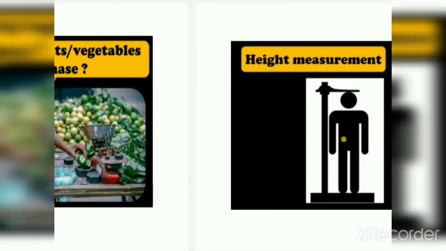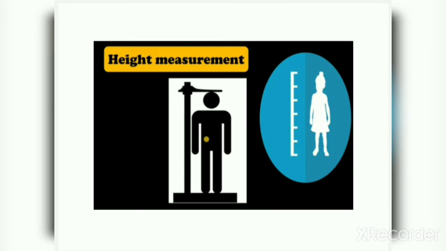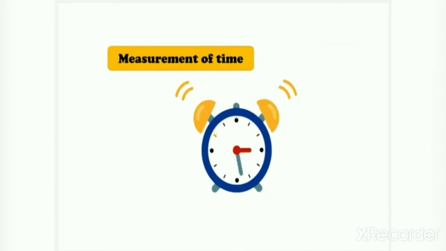Then height. How do you measure your height? You measure your height in inches. So these are the different kinds of measurements in which we are measuring different things. Then measurement of time, that is, at what time period or time interval things happen.